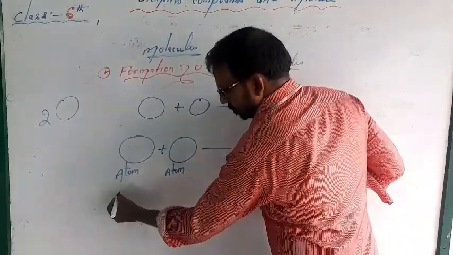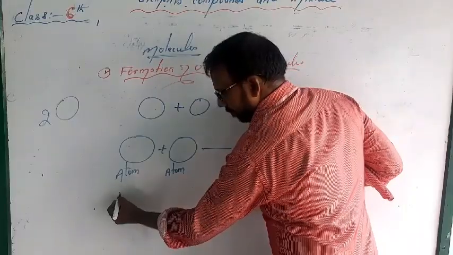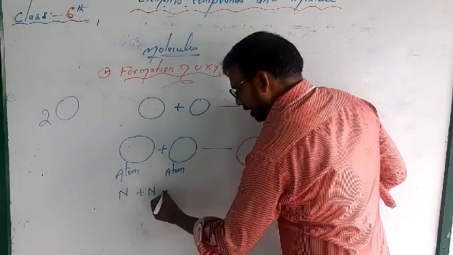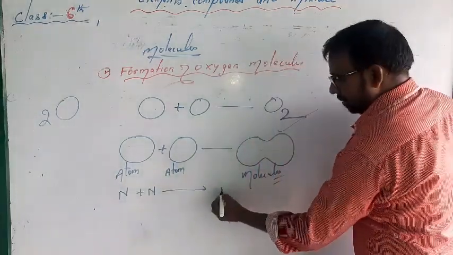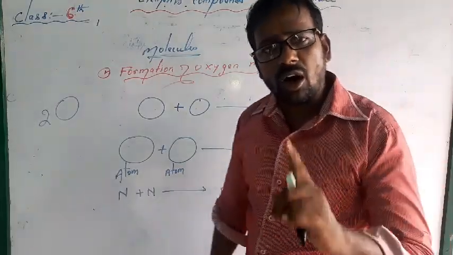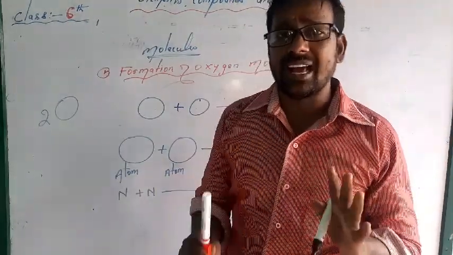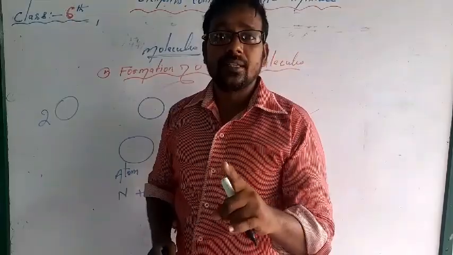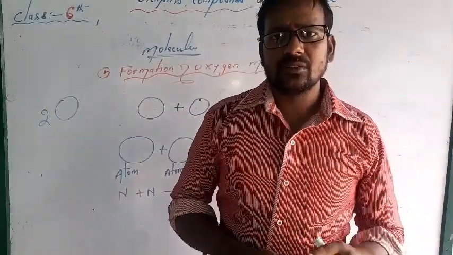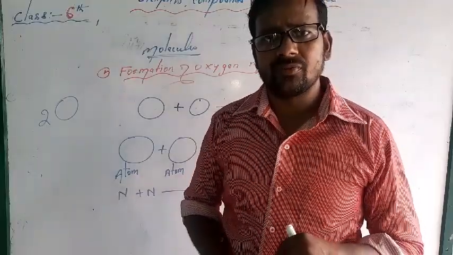Same, one atom of nitrogen plus one atom of nitrogen combine. What is formed? N2, N2 gas. And you know all gases except noble gases. Noble gases means inert gases, which are generally passive.